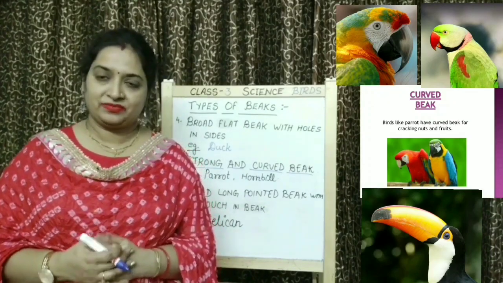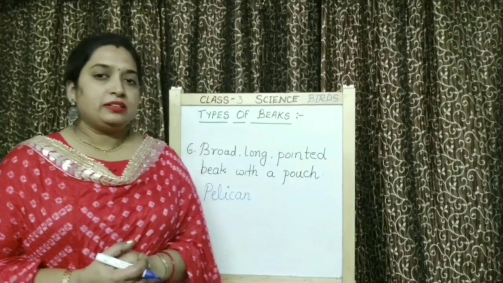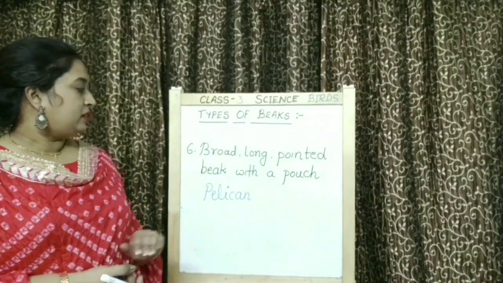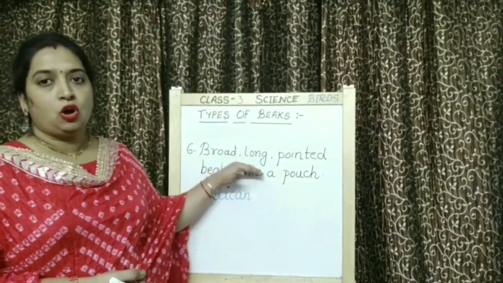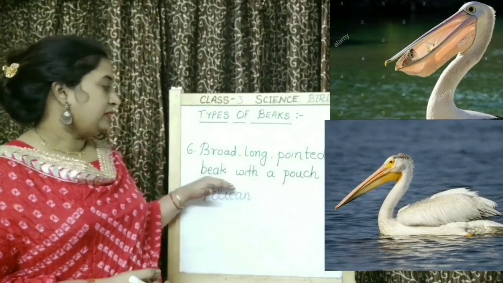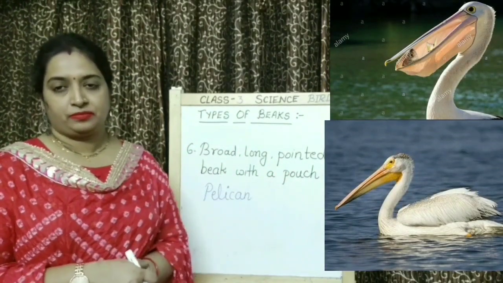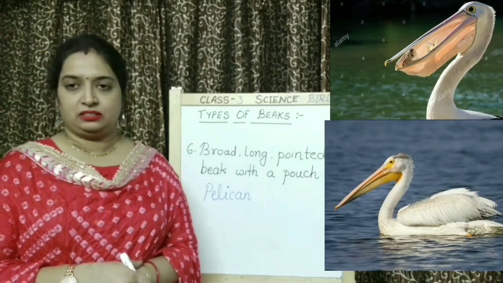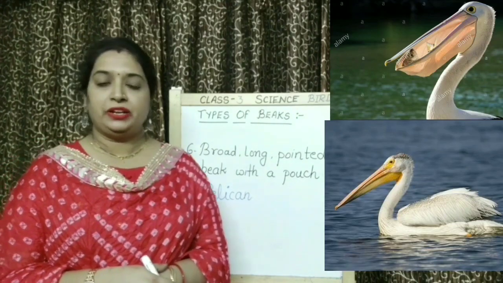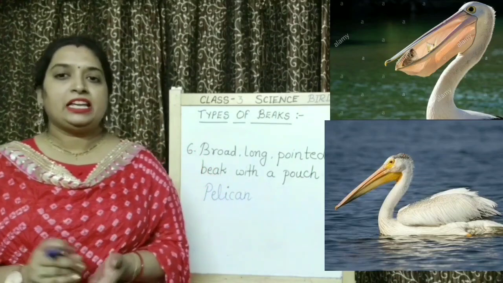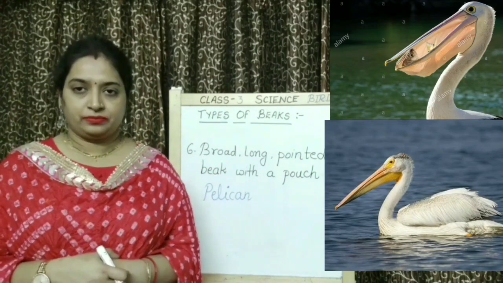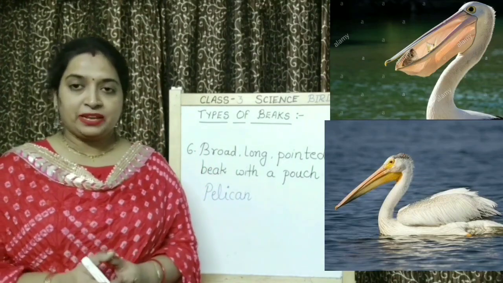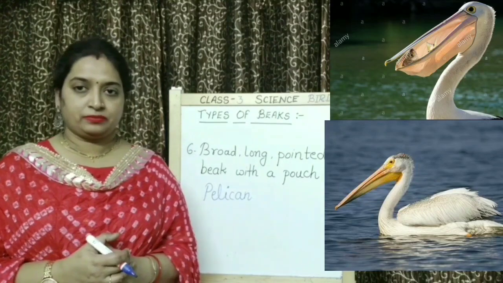Right? Children, sixth and next type of beak, it is broad, long, pointed with a pouch. This type of beak is present in pelican. Children, pelican bird, they eat fishes. So fishes are present inside the water.